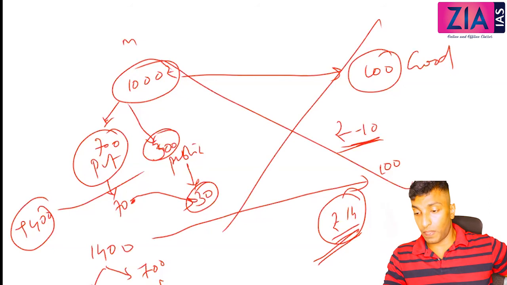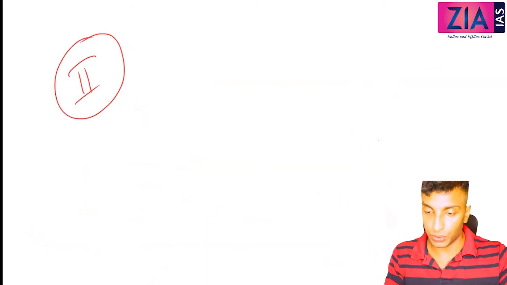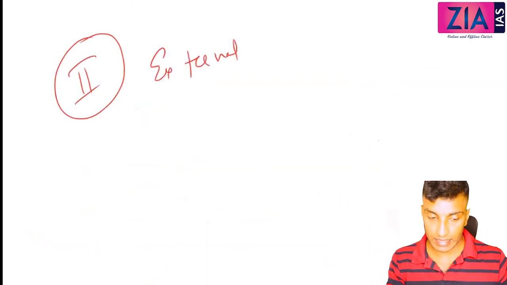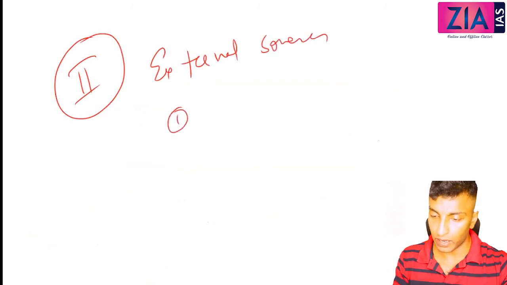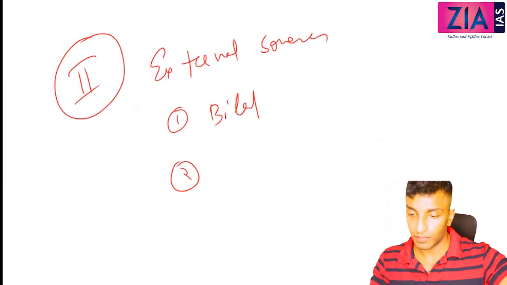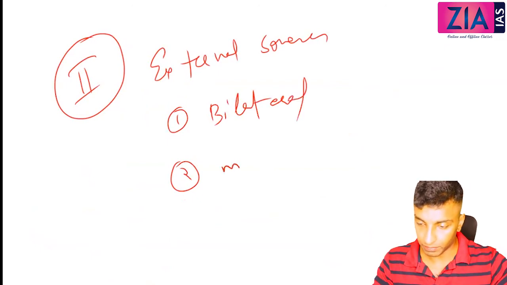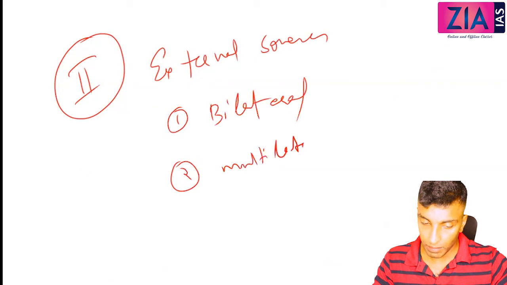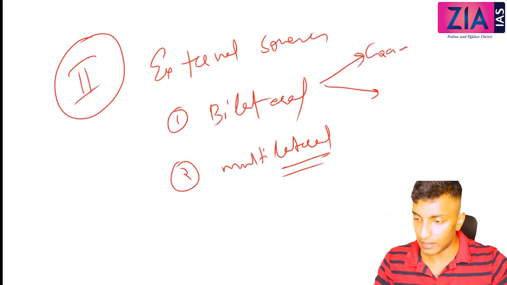You can write one more point. Internal sources we have done, now external sources. Within that you can write two: one, bilateral, and then multilateral. Multilateral means like World Bank, IMF, etc. Bilateral is between countries. Again it can be grants and loans.